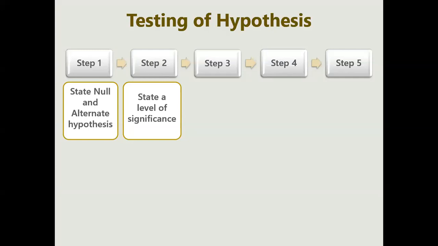Means 100% is considered as 1 and 99% is considered 0.99. Clear? Okay. Now what is the third step? We have to identify the test statistic.